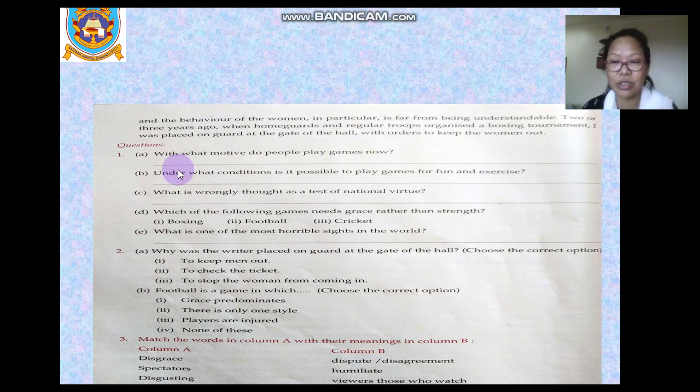That is the idea, the theme behind this passage: the spirit of sportsmanship, and how much involved the audience gets in the game.